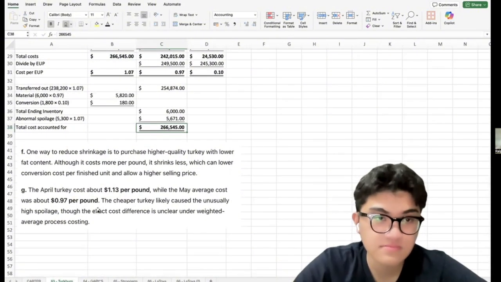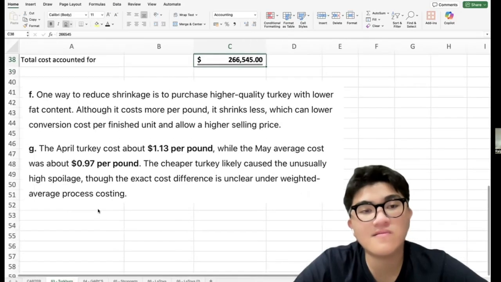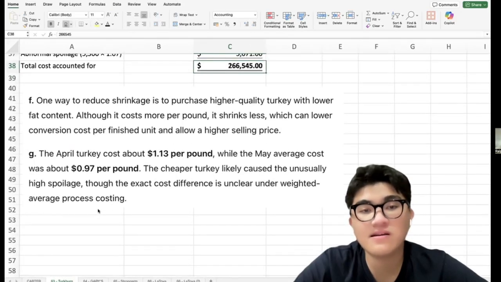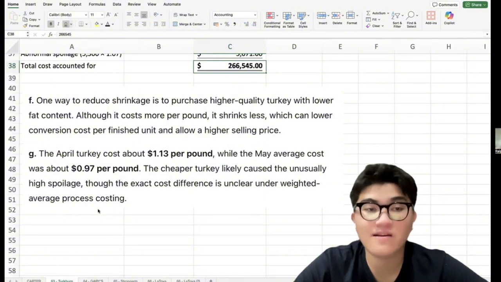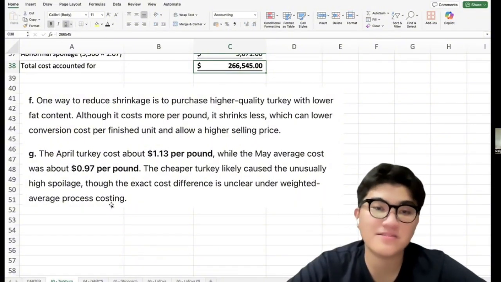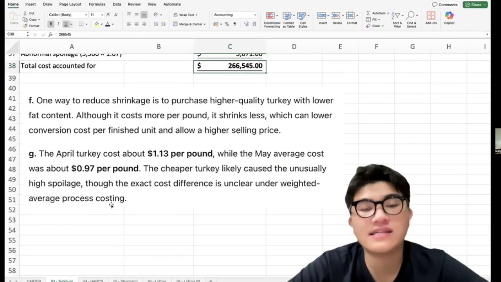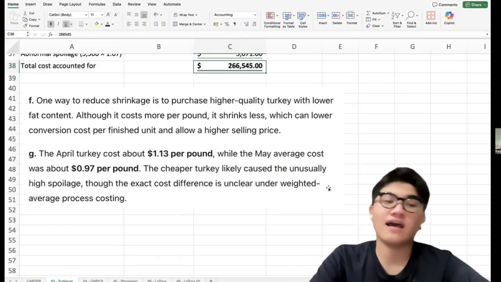Okay. So one way to reduce shrinkage is to produce higher quality turkey with lower fat content. Although it costs more per pound, it shrinks less, which can lower conversion cost per finished unit and allow a higher selling price. The April turkey costs about 1.13 per pound, while the May average cost was about 0.97 per pound. The cheaper turkey likely caused the unusually high spoilage, though the exact cost difference is unclear under the weighted average